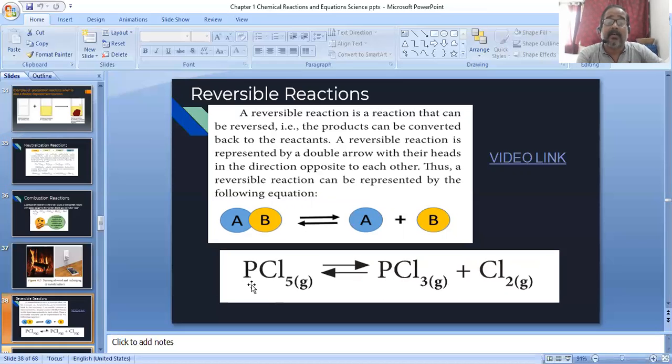So this is called a reversible reaction. The product can convert to reactant and the reactant can again convert to product, or a reactant converts into product and after some time comes back to the reactant form.